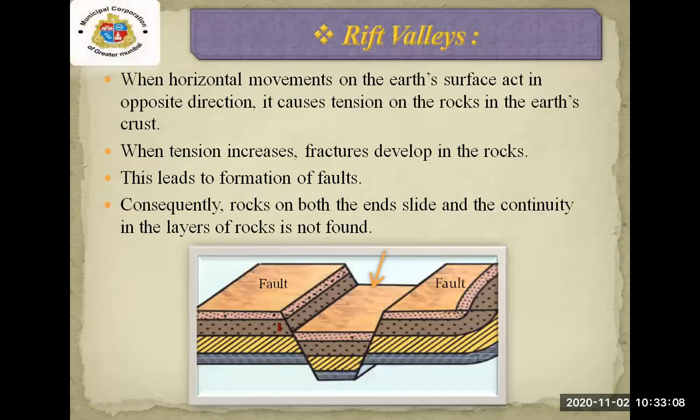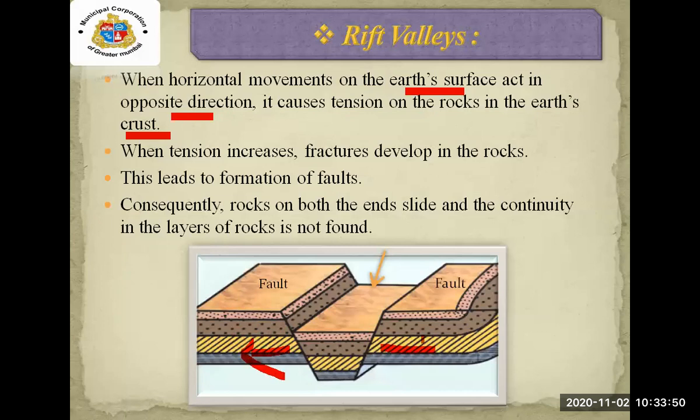Next, the third form of mountains is rift valleys. When horizontal movements on the earth's surface act in opposite directions, they cause tension on the rocks in the earth's crust. Just assume, students, that this block is a mountain. The horizontal movements on the earth's surface in opposite directions cause tension.